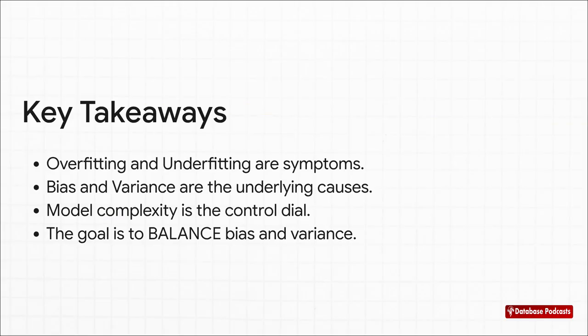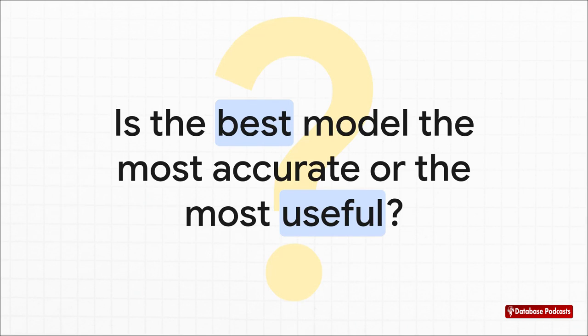So let's bring it all home. What are the big takeaways here? Just remember, overfitting and underfitting are what you see. They're the symptoms. The root causes are high variance and high bias. The knob you can turn to control them is model complexity. And the ultimate goal is not to get rid of one or the other, but to find that perfect balance between them.